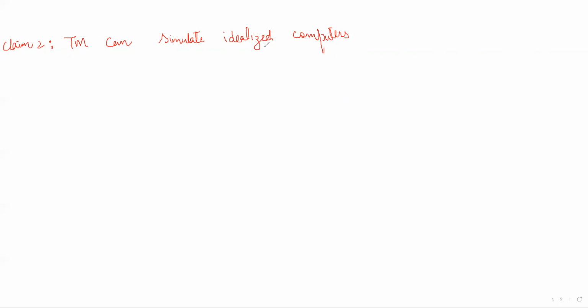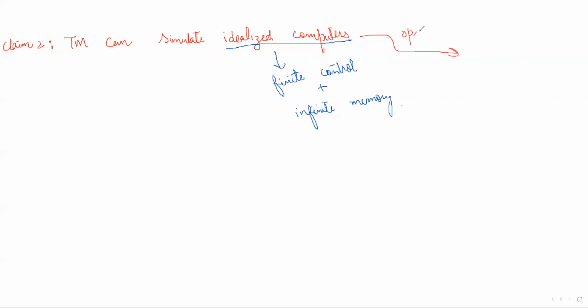Okay, so we have to see it. What is an idealized computer? We know an idealized computer is a computer with finite control plus infinite memory. Finite control plus infinite memory. And any idealized computer, or we can say any computer, can perform operations by using some basic operations. So what are the basic operations? The basic operations are arithmetic operations, or we can say array operations.